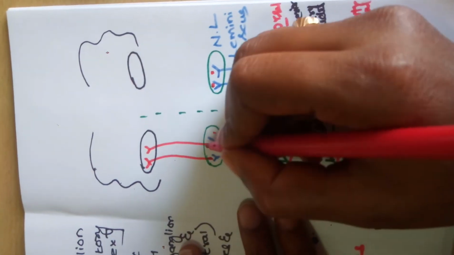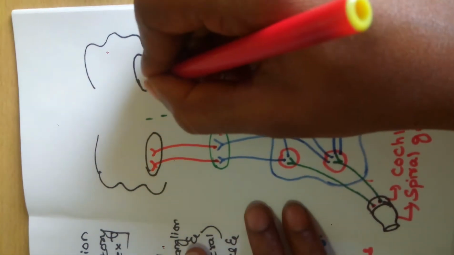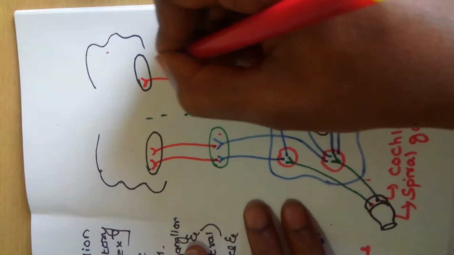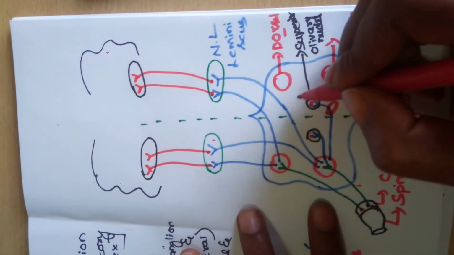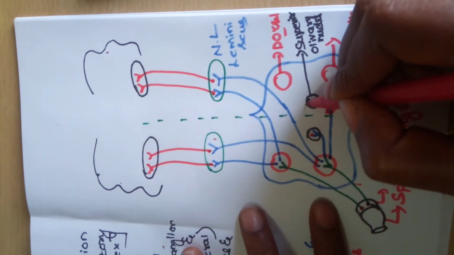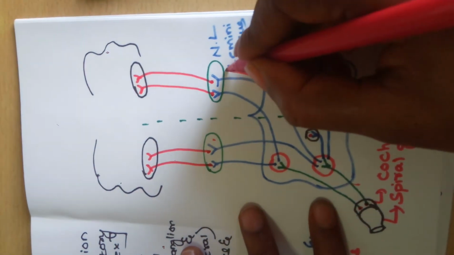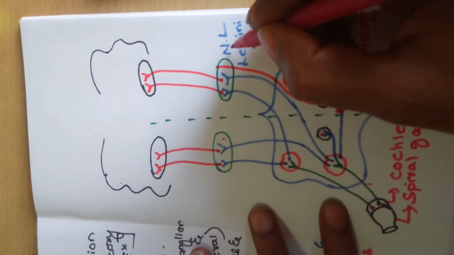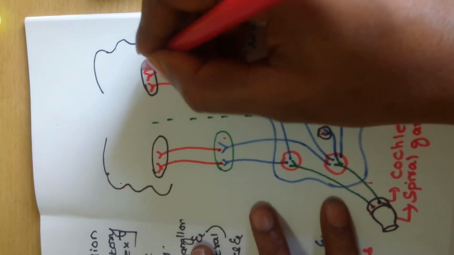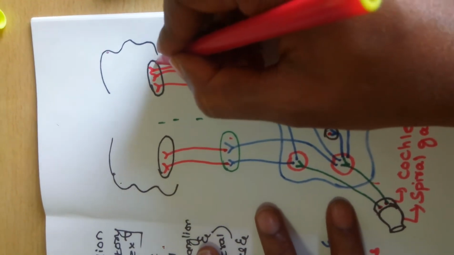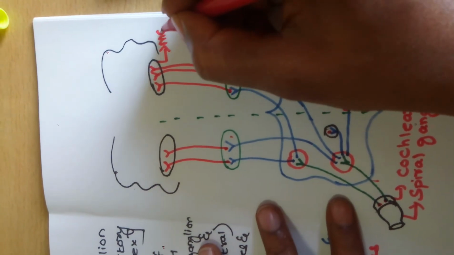These are the first set, second set, third set and fourth set. Then from the superior olivary nucleus also, one set arises. It does not synapse with the nucleus lateral lemniscus. Directly it comes and relays at the medial geniculate body. This is the medial geniculate body.